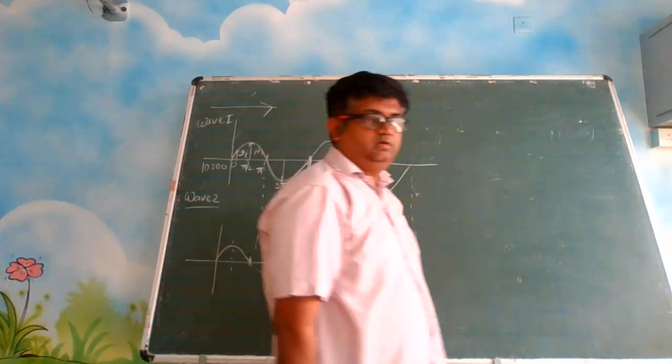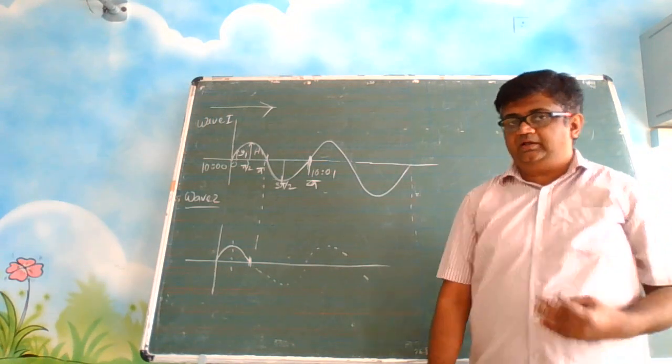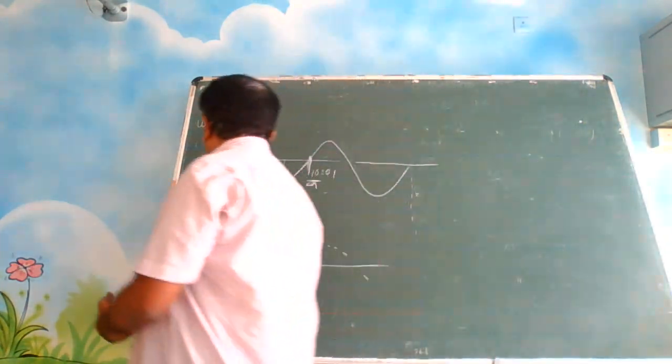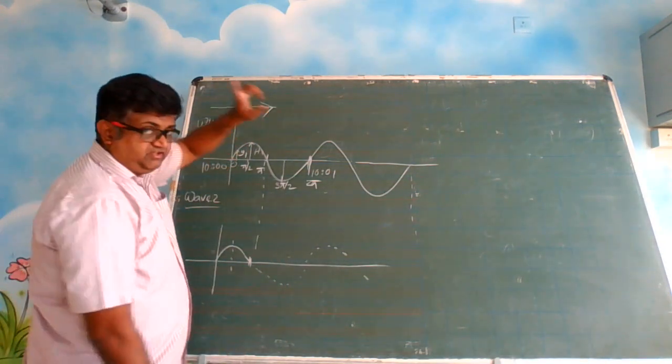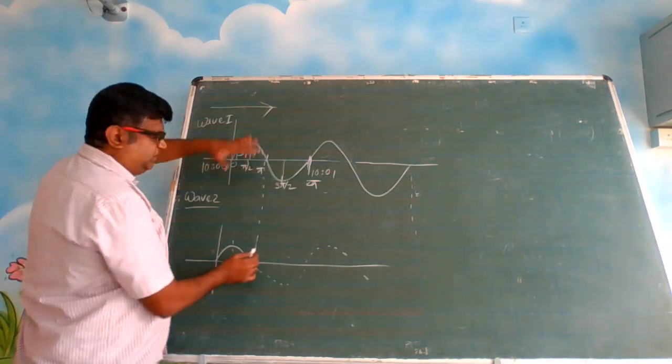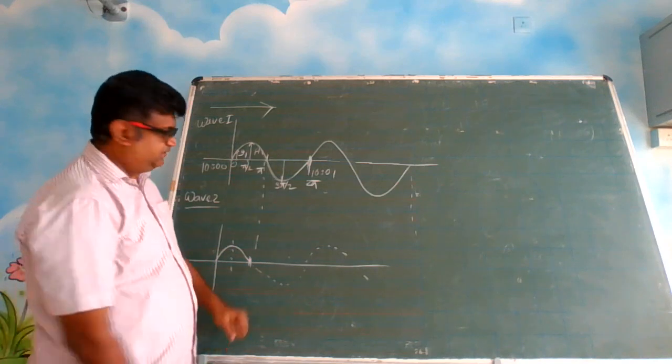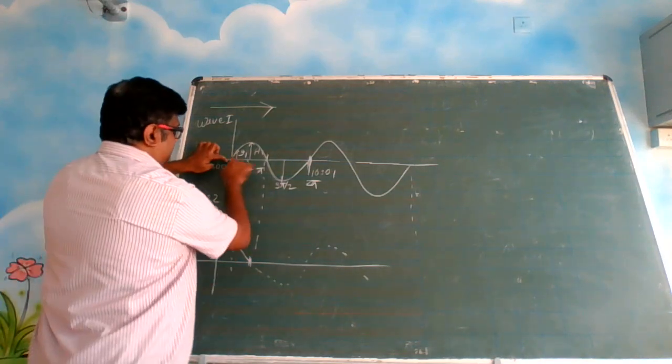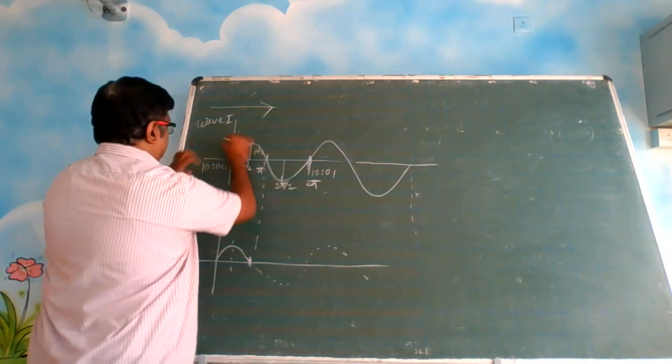Again I am saying, the first case we have seen, both are identical waves. In this situation, this is wave 1.